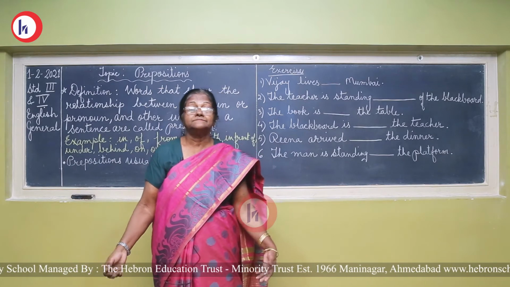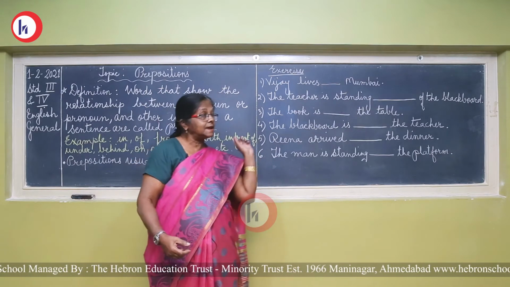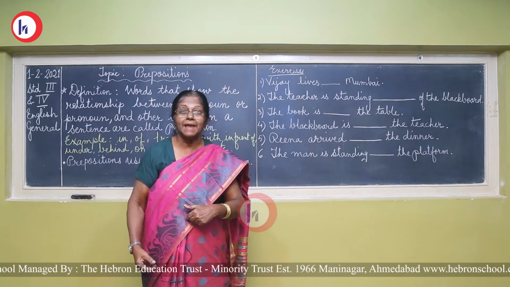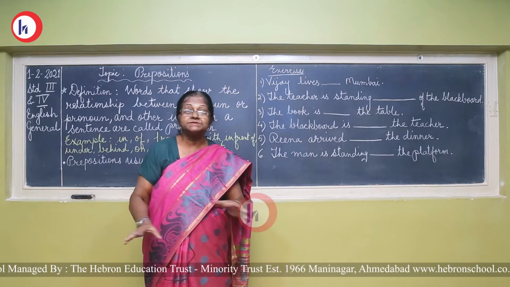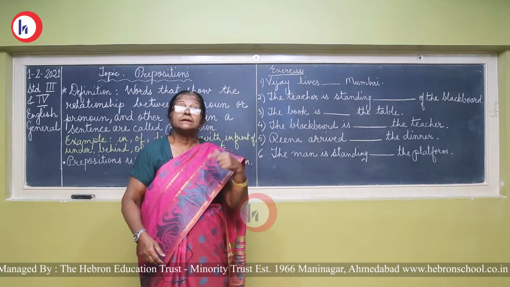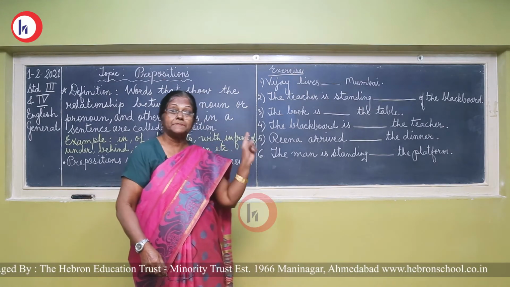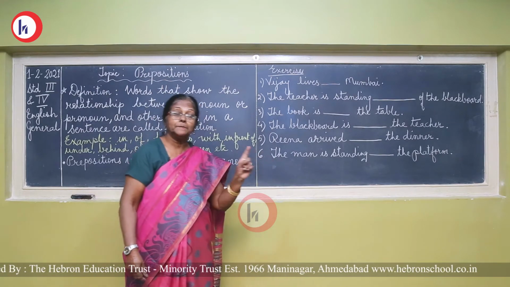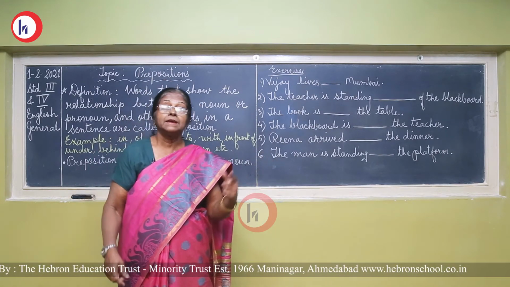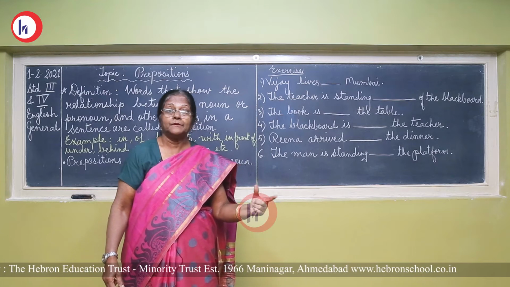Now, I am standing in front of the blackboard. Two sentences are here. The blackboard is behind the teacher. So, the word behind is a preposition. In front of is a preposition. Followed?